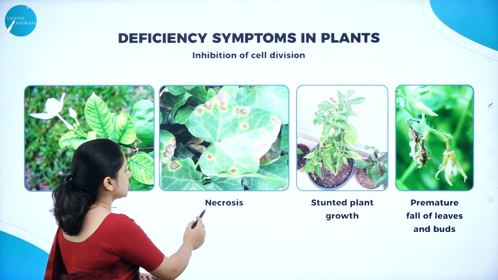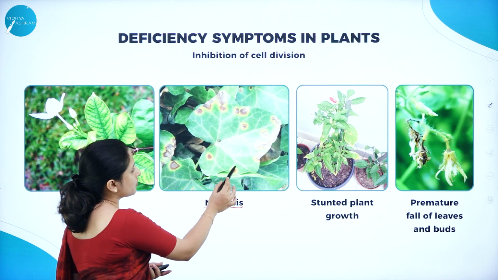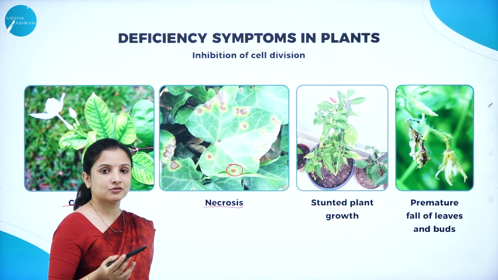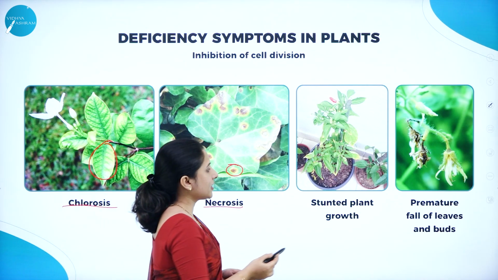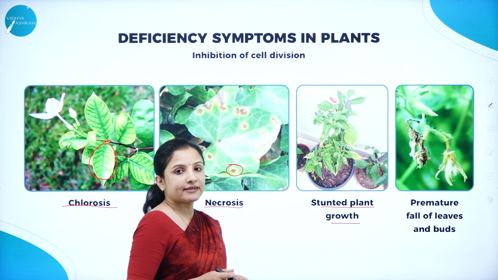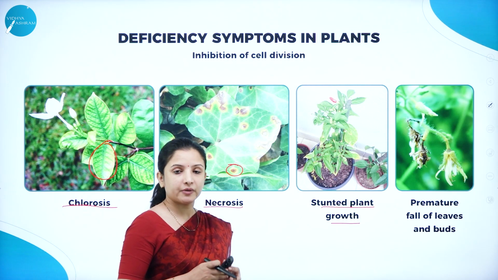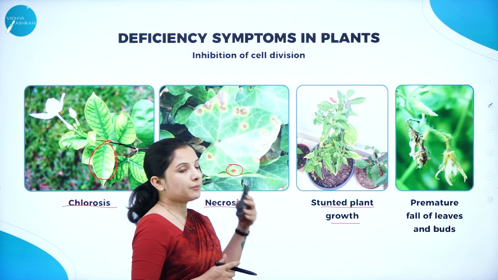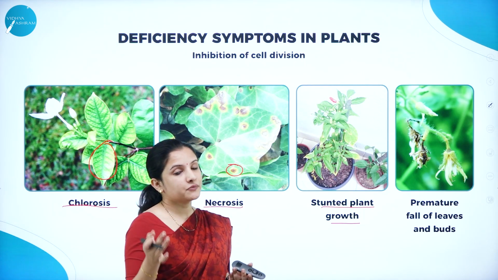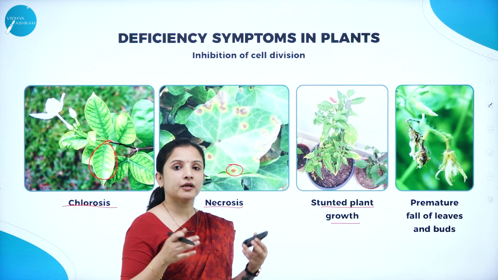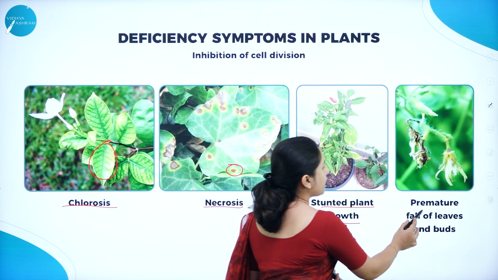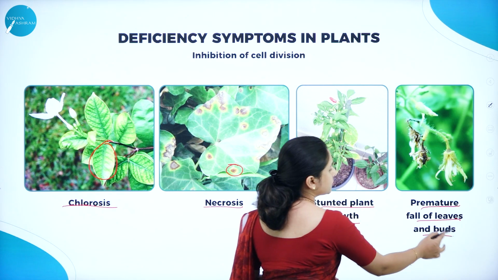Next is necrosis. Necrosis is when some portion of the tissues die. They become brown and they tend to die. That is called necrosis. And stunted plant growth. The growth of the plant will become completely stunted when compared to normally growing plants which are given enough nutrition, and the ones which are not taking up enough nutrition will have completely stunted growth. And also the premature falling of the leaves and the buds will occur.